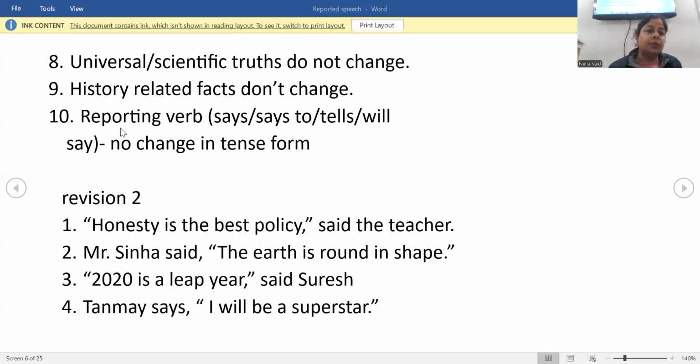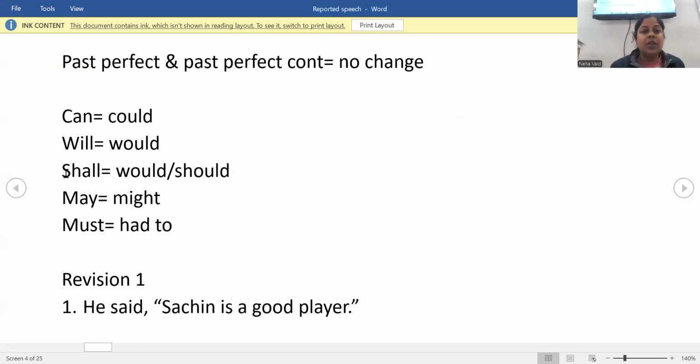One more thing, class. I just slipped to tell you here when somebody asked me how to identify that shall changes to would. It changes when you are having future tense, like I shall go to park. So that is your future tense. So when you are sure that I shall go to park tomorrow, then in that case shall will change to would because we are talking about tomorrow.